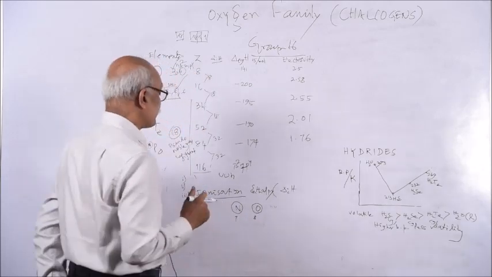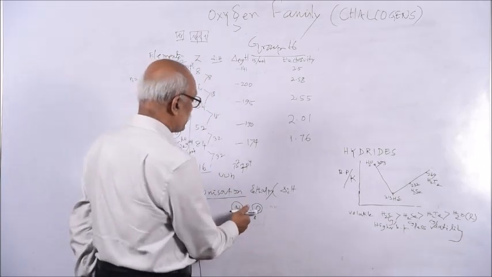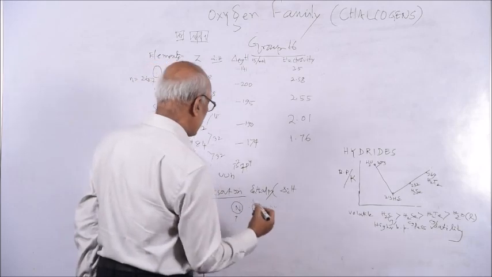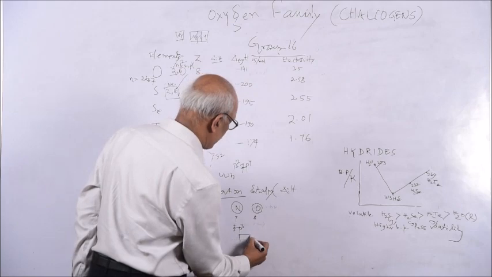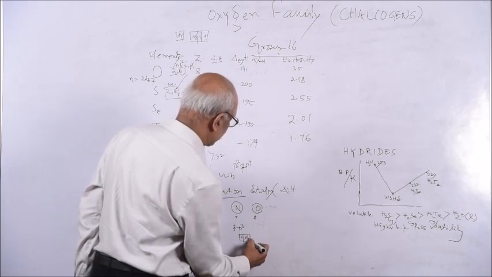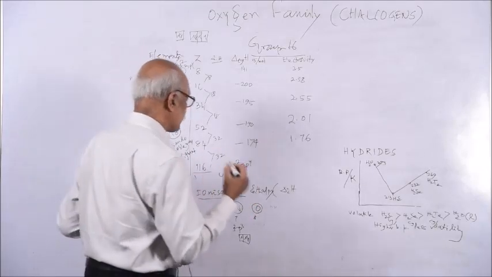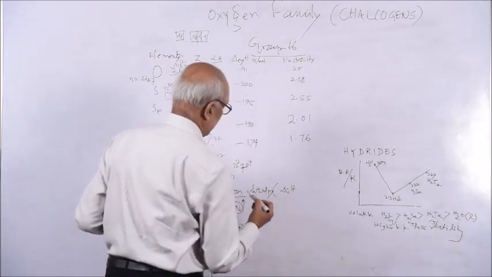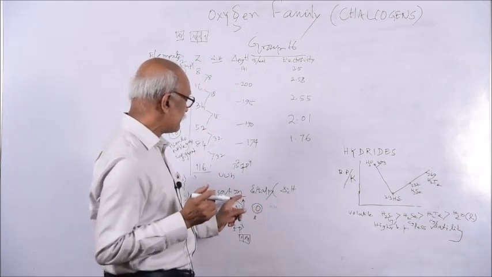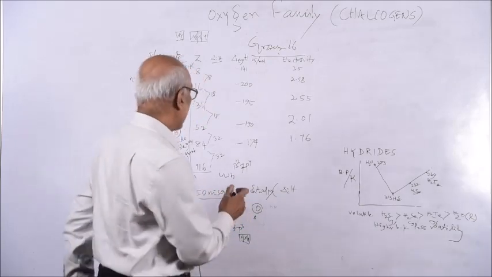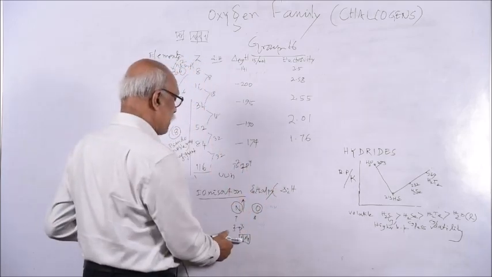But you see what happens if you study the electronic configuration. Generally we expect the ionization enthalpy of oxygen to be more than nitrogen, but actually, due to the electronic configuration 2s2 2p3, that means half filled configuration, the ionization enthalpy of nitrogen is greater than oxygen, as we have discussed. We expect oxygen to be greater than nitrogen due to the nuclear charge, but in practice nitrogen has higher ionization enthalpy than oxygen due to this half filled configuration.